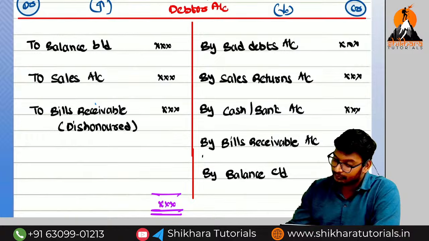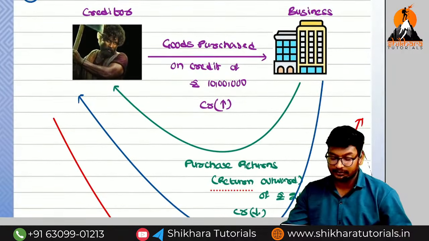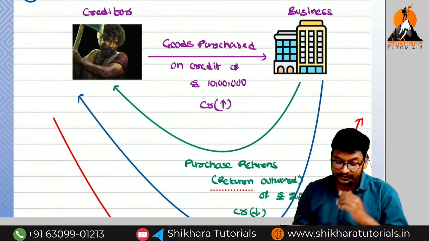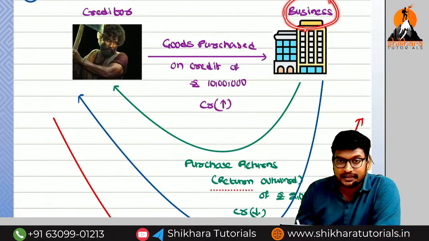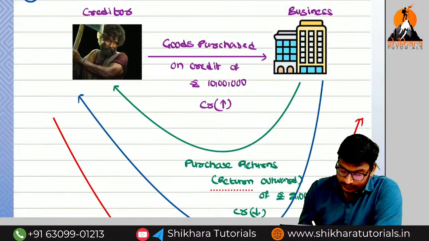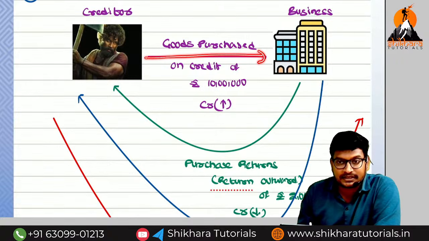Okay, no problem. About the creditor account. Which account are we going to discuss? Creditor. So once again, we have to think from whose point of view? Business point of view. Here we are purchasing the goods and selling the goods. We are purchasing the goods.